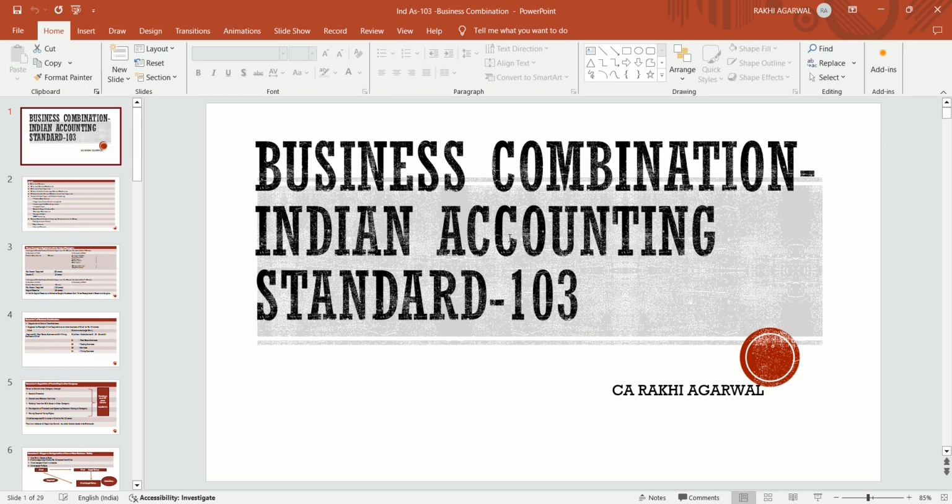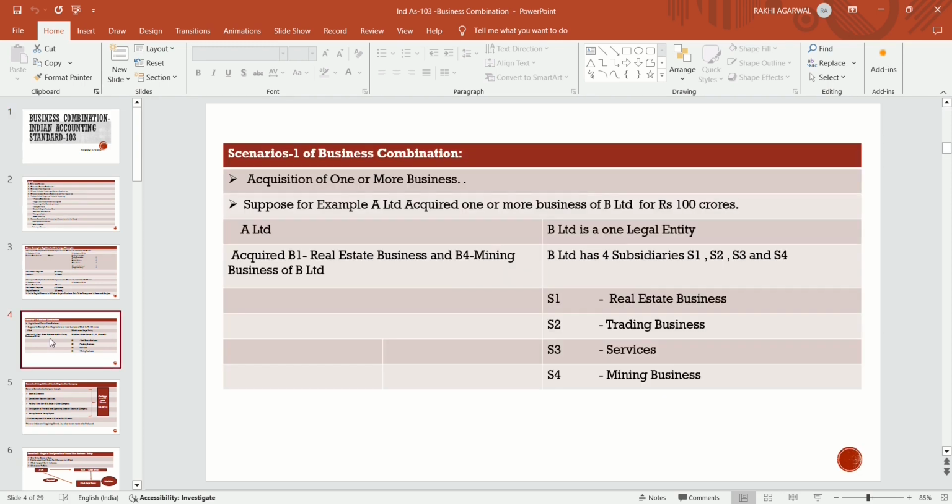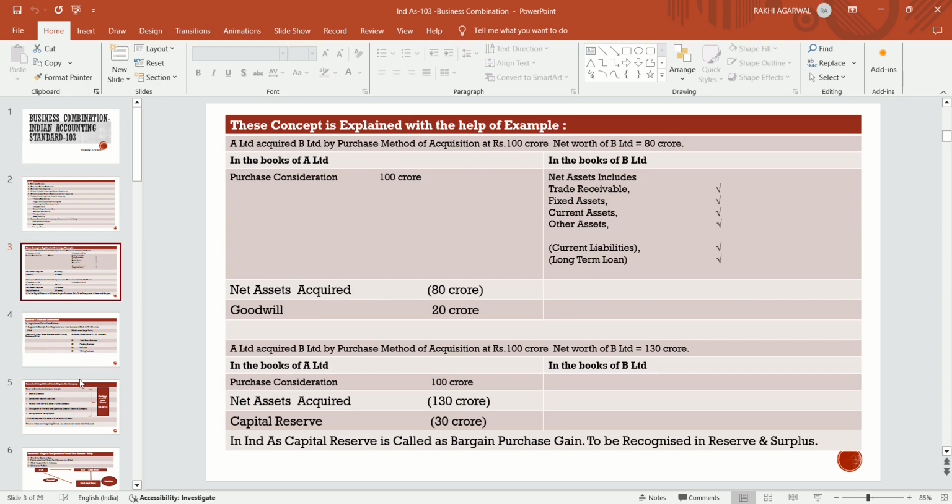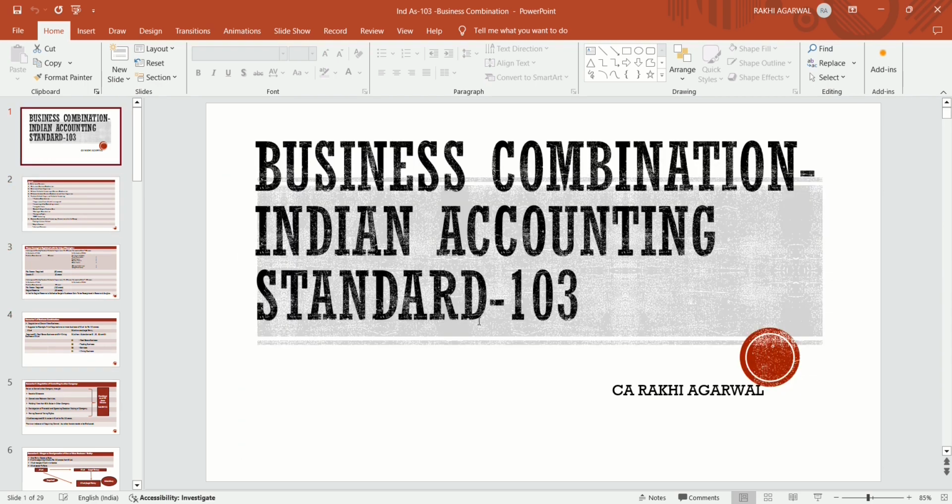आज का हमारा टॉपिक है बिजनेस कॉम्बिनेशन, that is Indian Accounting Standard 103. In Indian GAAP, there is the amalgamation standard, that is AS 14, which talks about only the amalgamation, but Indian Accounting Standard 103 talks about the business combination in